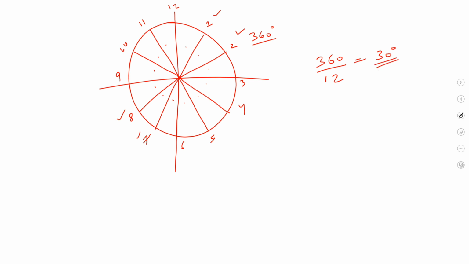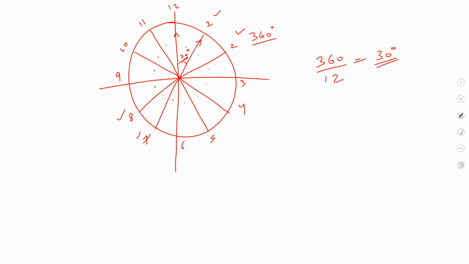So if I ask how much angle our hand moves in 1 hour, what will be the answer? Let's say our hand right now is at 12. In 1 hour it will reach 1. So how much angle is this? This would be 30 degrees, as we have just seen.